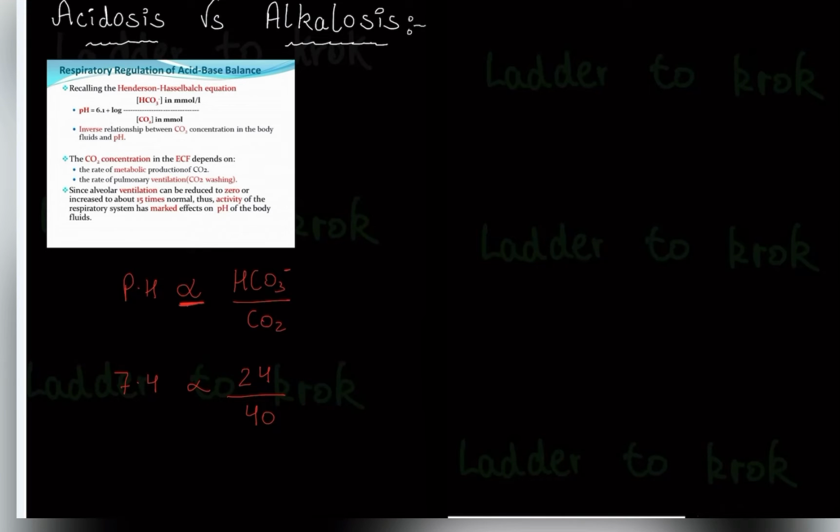Whenever pH increases, as I already told you, it is alkalosis. Whenever the pH decreases, it is acidosis. Now let's come to bicarbonate. What is bicarbonate? This HCO3 is bicarbonate.